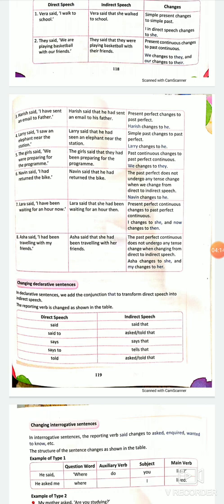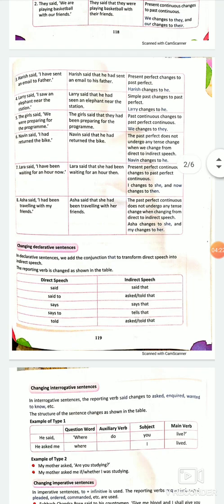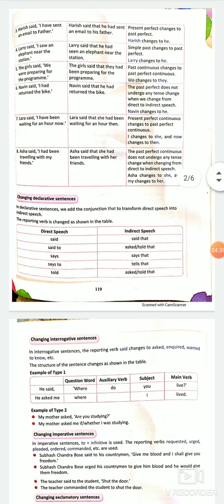These are the rules which we have to learn, which tense changes to which tense, and it is not difficult. All present tenses changes to past tenses in direct and indirect. Number 4. Larry said, I saw an elephant near the station. Saw, see, saw, seen. This is second form of verb. Second form of verb is used in simple past tense. So this sentence is of simple past.